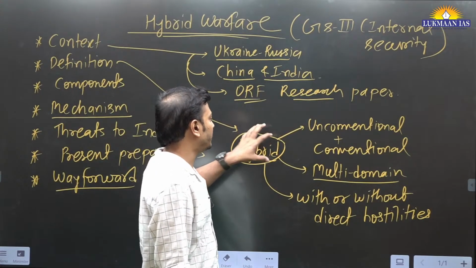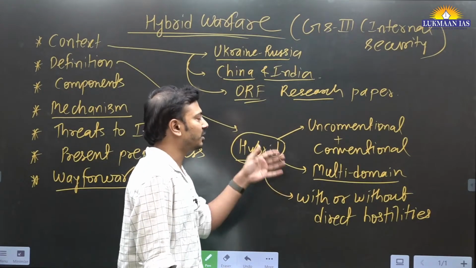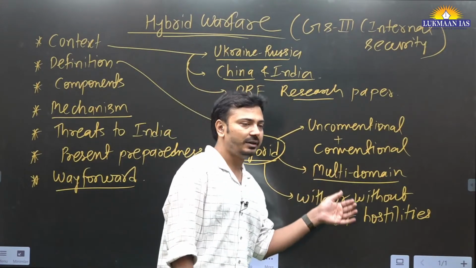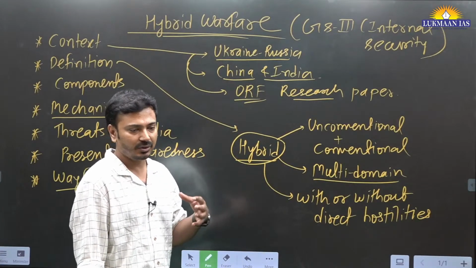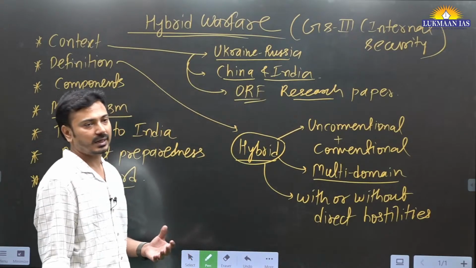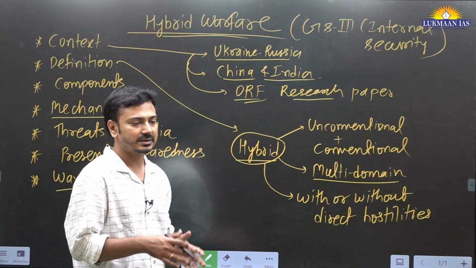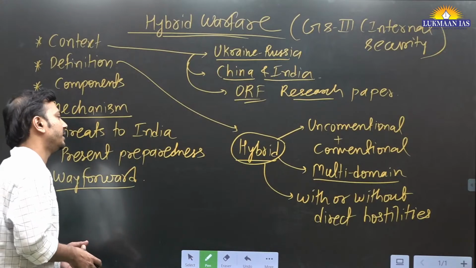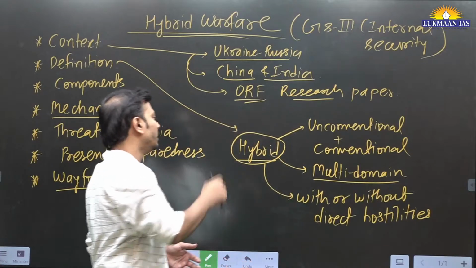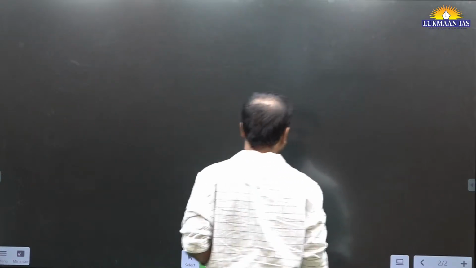So hybrid warfare is a warfare which involves unconventional plus conventional warfare strategies. It involves a multi-domain aspect, or we can say at a time different domains are opened for warfare, and it can be with direct hostilities or without direct hostilities. With these unique characteristics, you can define hybrid warfare. Understood? Now let's talk about the differences.